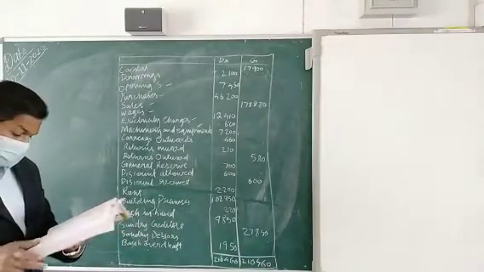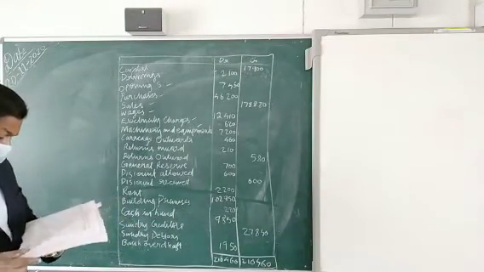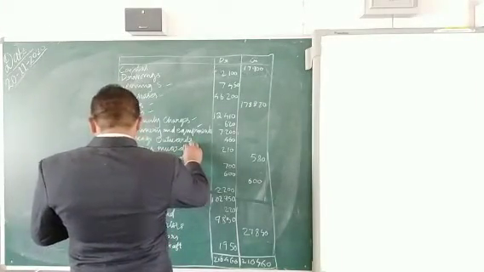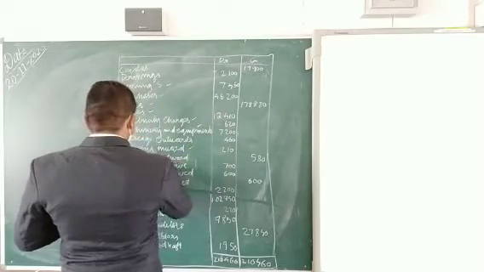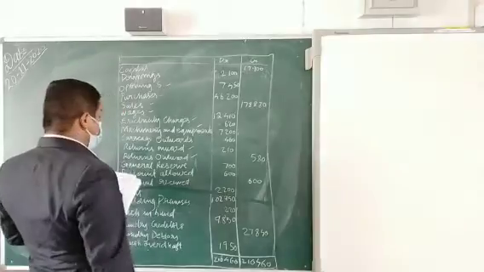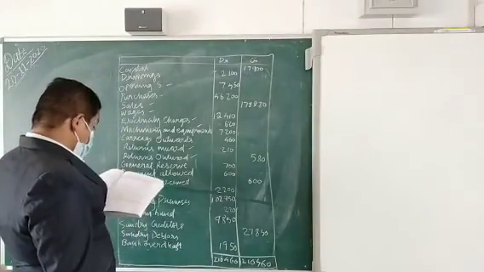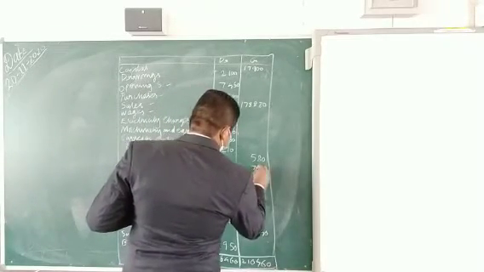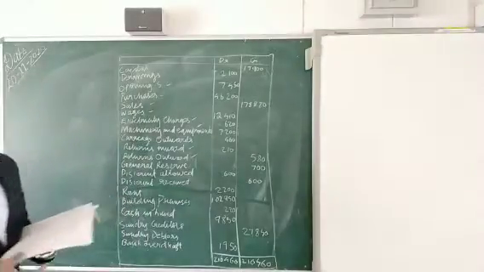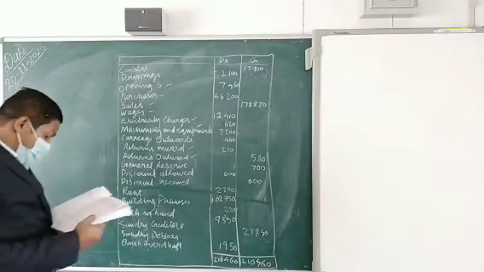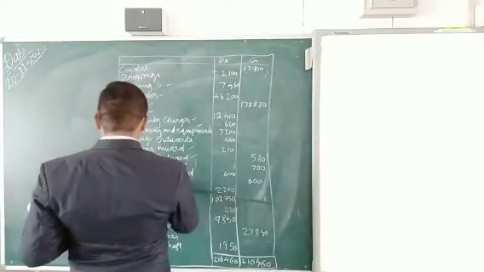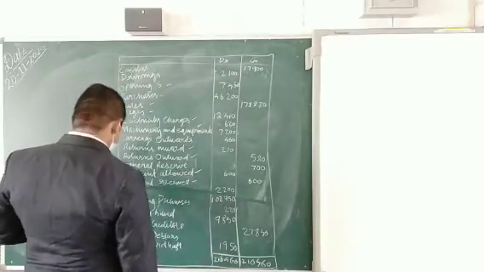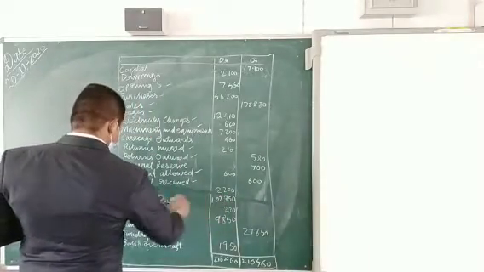Then the next one, discount allowed. Sorry, returns inwards. Returns inwards 210 is written on the debit side. It is correct. Returns outwards is given on the credit side. That is also correct. General reserve is given on the debit side, but it should be on the credit side. It should be written on the opposite side. Then discount allowed is given here, that is correct. Discount received is given on the credit side, that is also correct. Rent is given on the debit side.